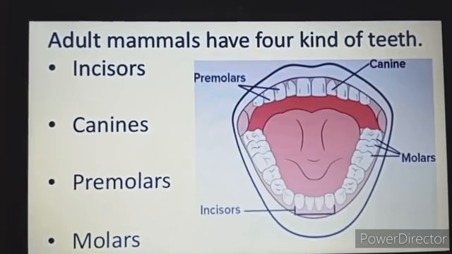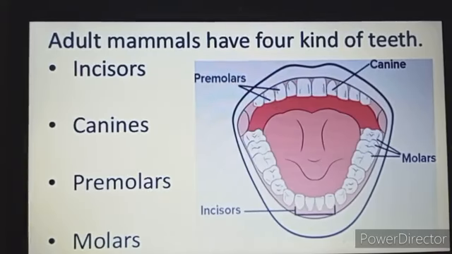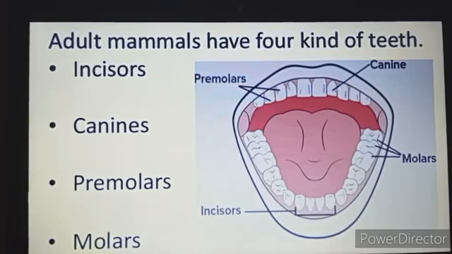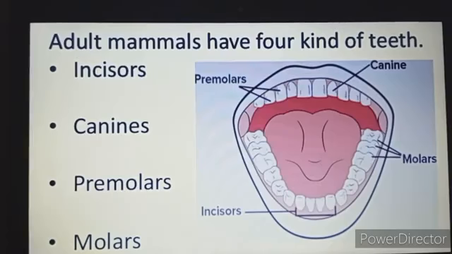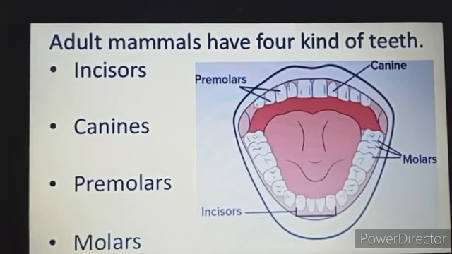Teeth also help in swallowing, as we have just now discussed while discussing the tongue, that it is the tongue which is helping in speaking, but the teeth also help in speaking. All our teeth do not have the same shape and size. We have majorly four types of teeth. The structure and the function of the four types of teeth are: the first type of teeth which we have